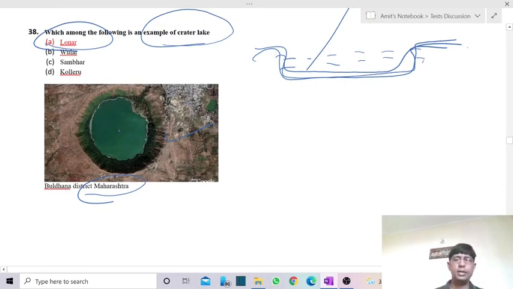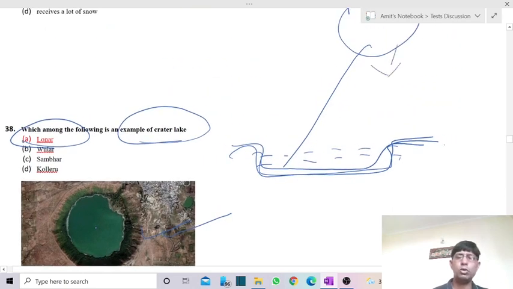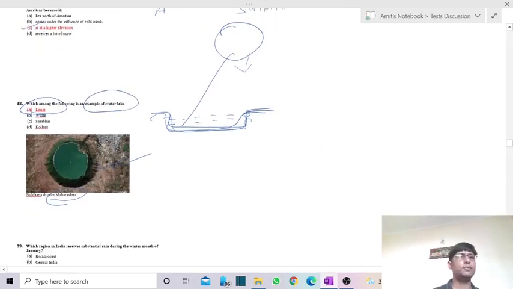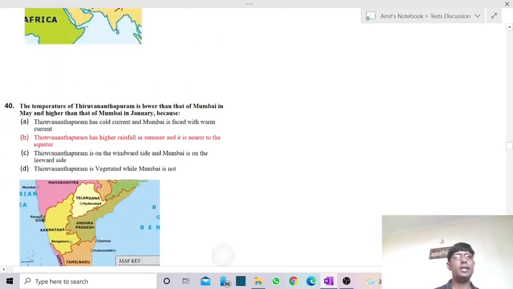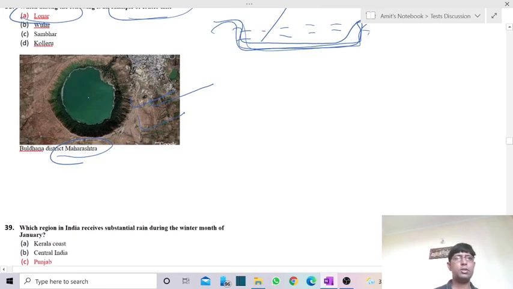It was not developed because of some kind of volcanic eruption, but because of the hitting of a meteor, a rock from space, which developed a depression over there, led to the formation of a crater, and later a crater lake. See, it is the picture of this Lonar Lake. We have the settlement, and there's a huge lake over here.